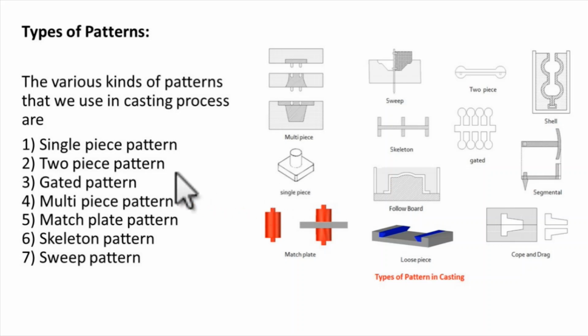The second one is the two piece pattern. A two piece pattern is a combination of two patterns that are similar to each other, and it is joined by a midline. Okay. Now the third one is the gated pattern. A gated pattern is used where we want the same kind of product